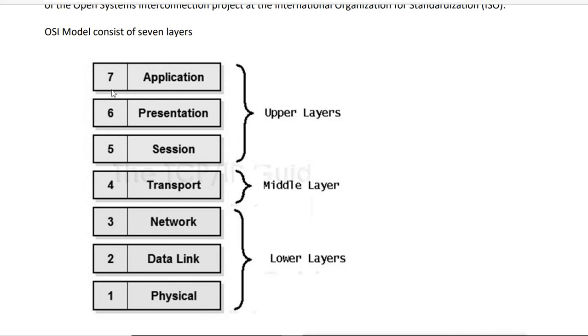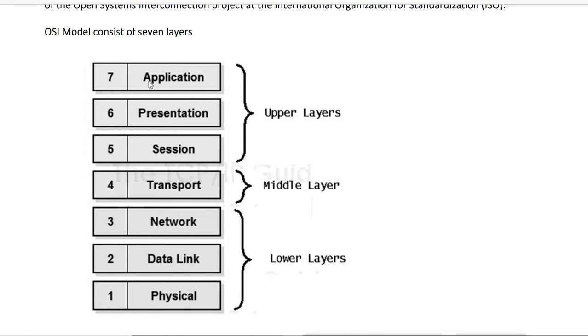Now when we talk about the numbers of the layers, they start from the physical layer. When you ask what the first layer is, the first layer is the physical layer. The second layer is the data link layer, then the network layer, the transport layer, the session layer, the presentation layer, and the application layer.